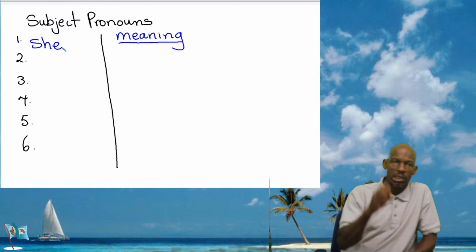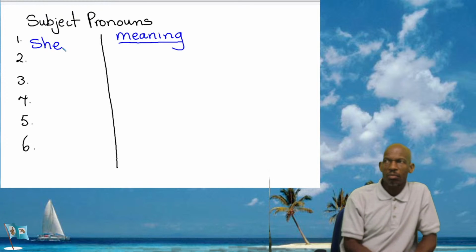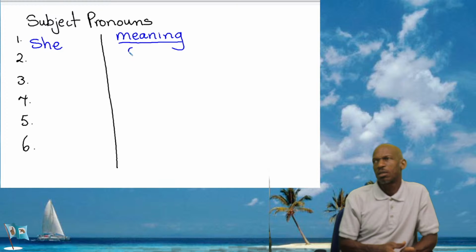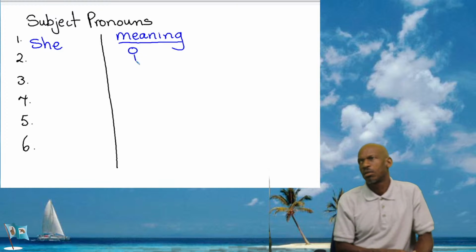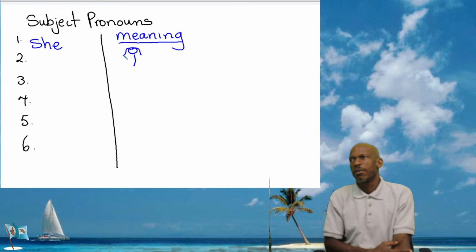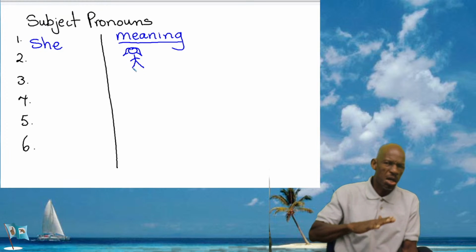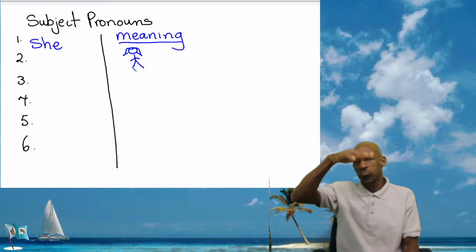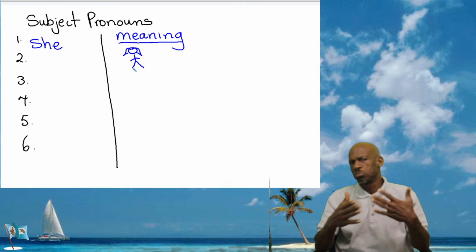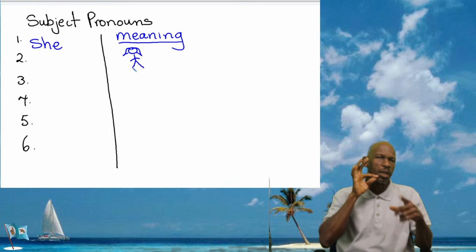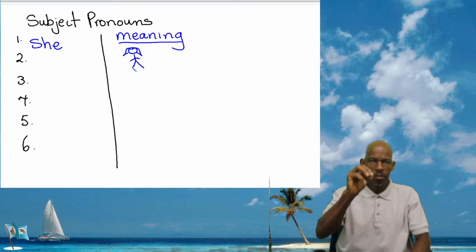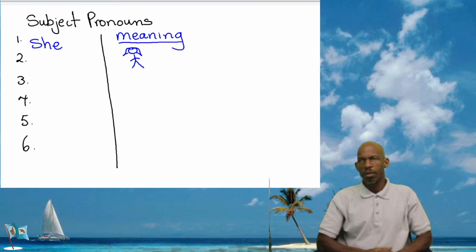If I have the word she for the pronoun, the meaning of she is really one female, a girl or a woman. You see, right? So she.